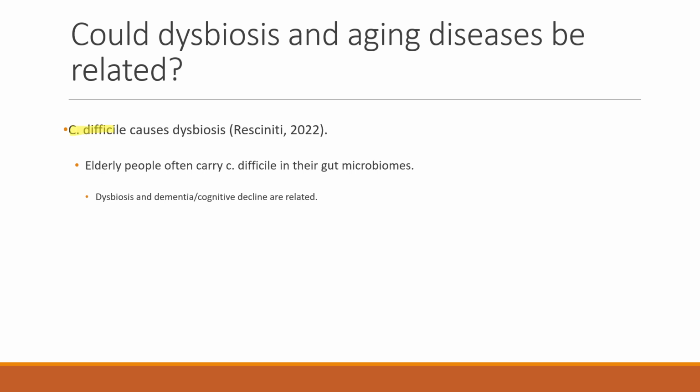C. difficile can appear in the gut through many ways, but elderly people are more likely to carry it due to hospitalizations, medications, through weakened immunity, or from other ways. A study found that elderly people with more dementia or cognitive decline experience C. difficile infections in their lifetime. So, dysbiosis and dementia or cognitive decline must be related.